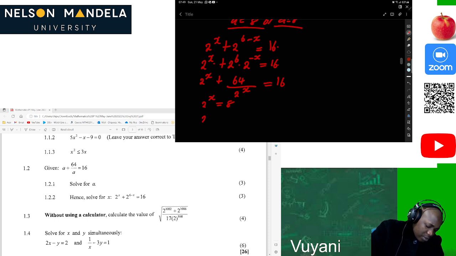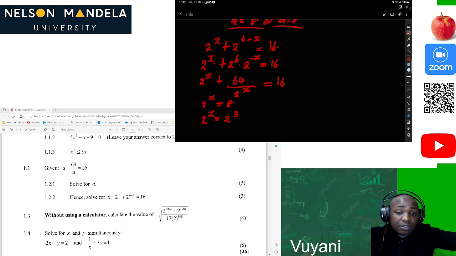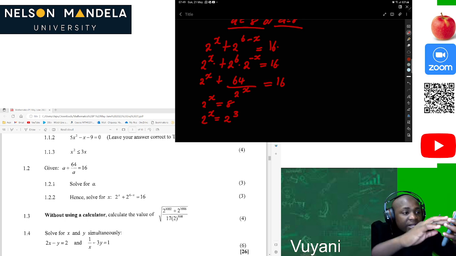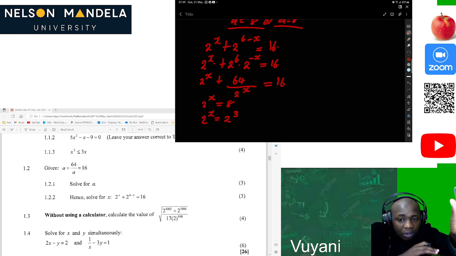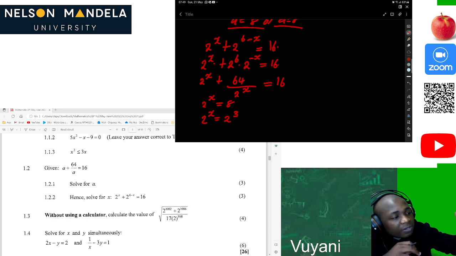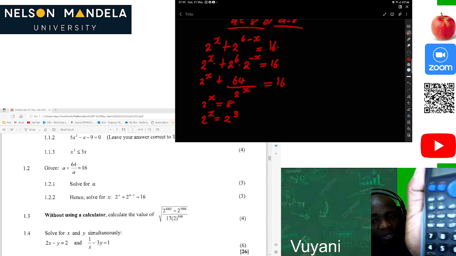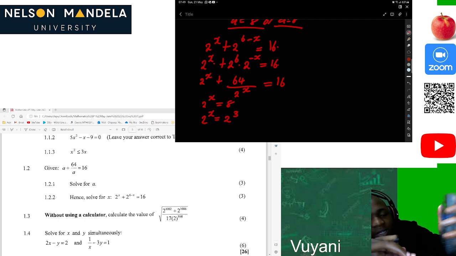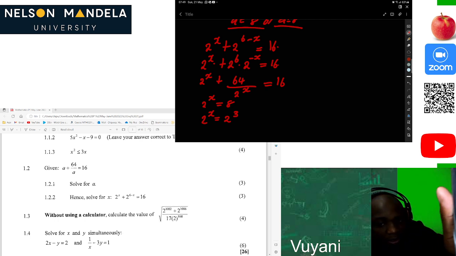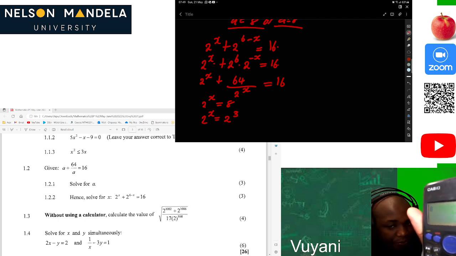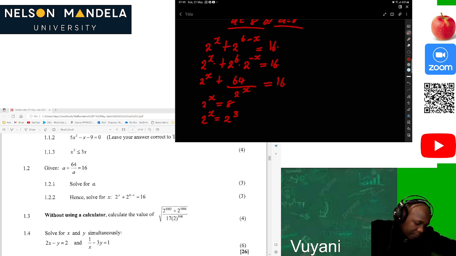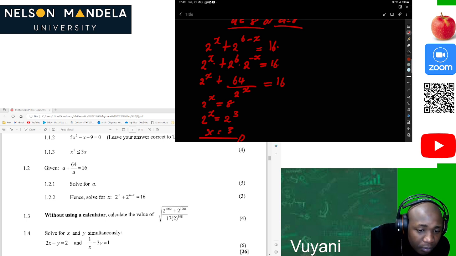Then, of course, 2 to the x is equal to 2 to the 3. We use our calculators, guys, to find factors. So you press 8 equal to, then you press shift, then there are these 3 dots here, then you press them, then it will give you 2 to the power of 3. And of course, x is equal to 3. So this is you applying your laws of exponents, and you are happy after that. Now let's move forward. Time is not on our side.